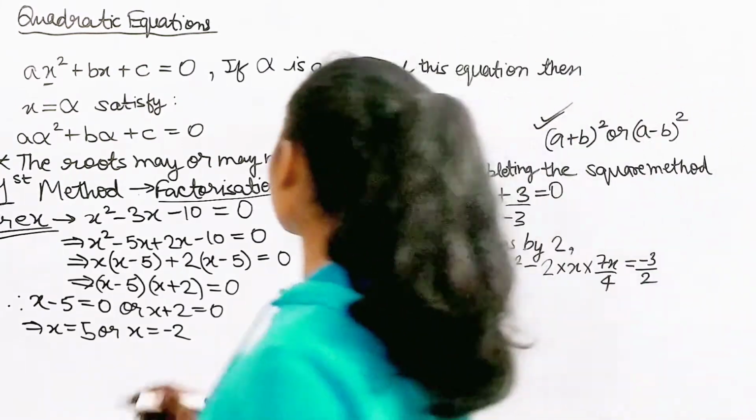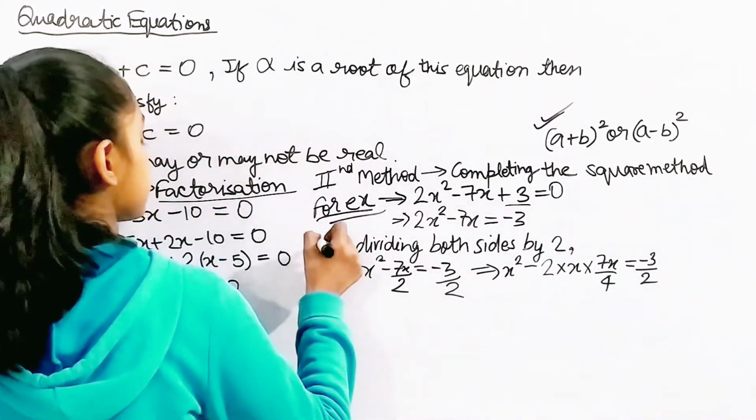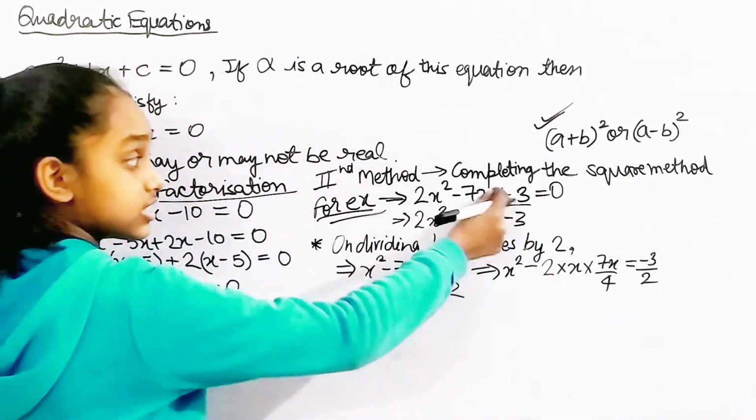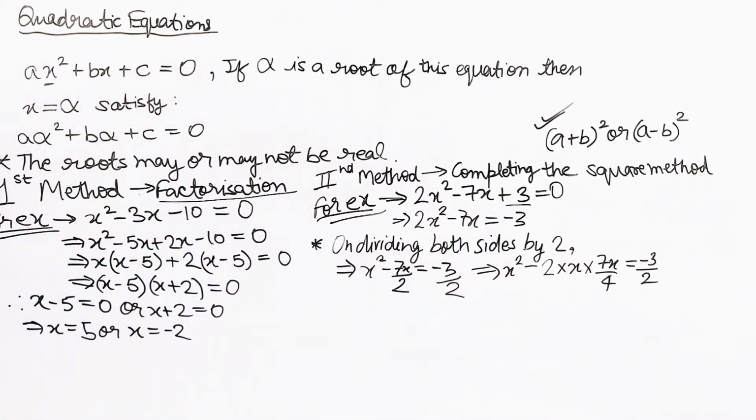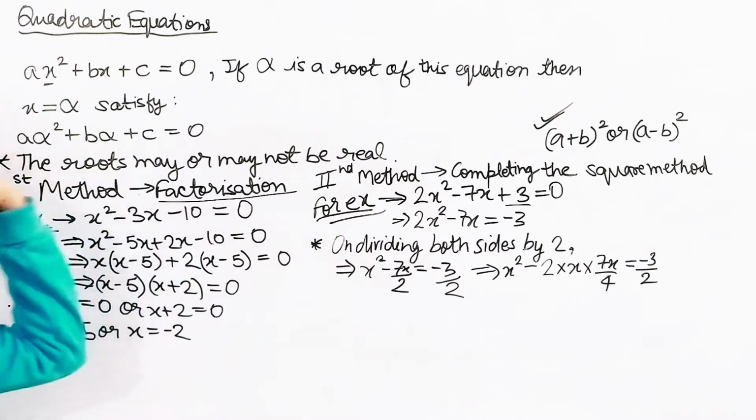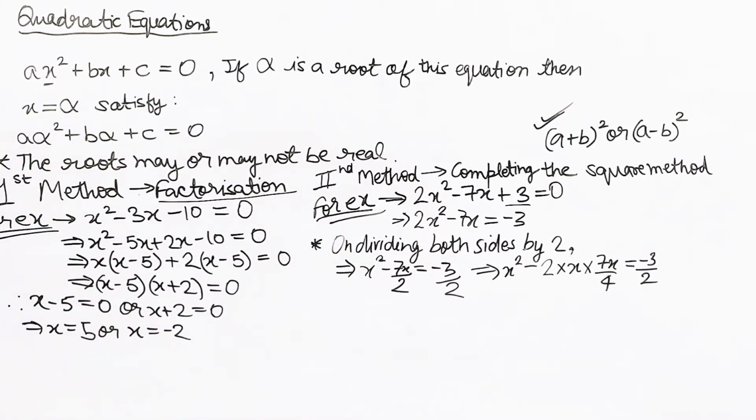Now we're on our second part. This second method might be a little confusing, but I swear there's no need to get confused at all.